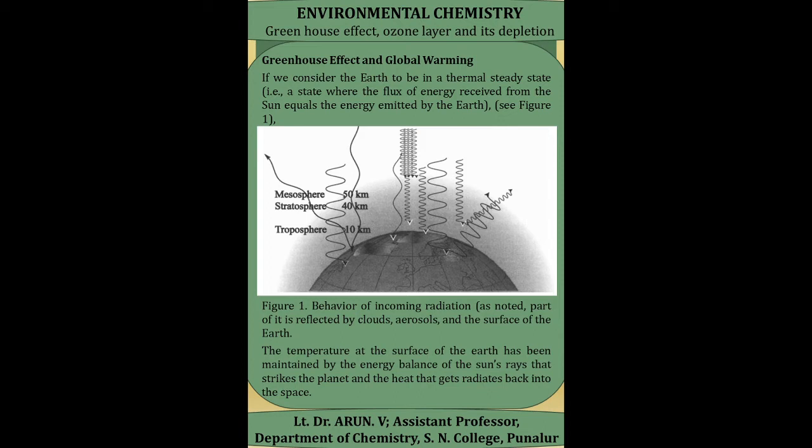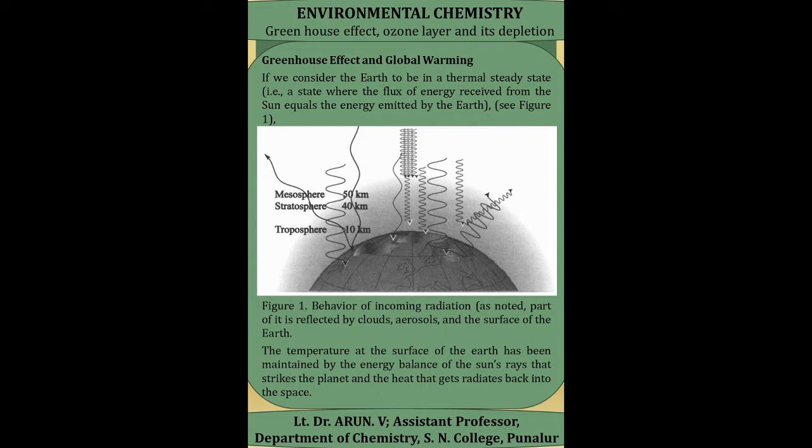If we consider the earth to be in a thermally steady state, that is the state where the flux of energy received from the sun equals the energy emitted by the earth, that is, the earth acts as a black body, that is it absorbs some radiations and it emits the absorbed radiations.